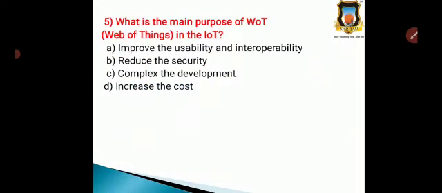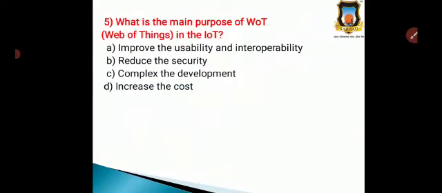Question number 5. What is the main purpose of WoT, that is Web of Things, in the IoT? Option A, it is used to improve the usability and the interoperability. Option B, it is used to reduce the security. Option C, it is used to complicate the development, and option D, it increases the cost.